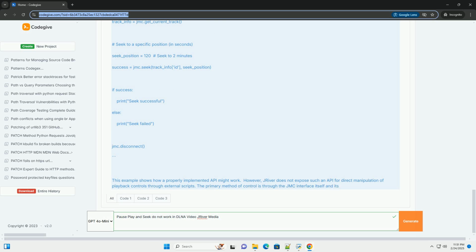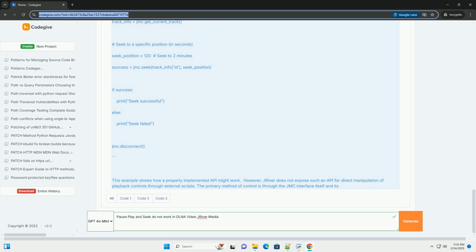7. Restart devices. Restarting both the JMC server and the DLNA client can often resolve temporary glitches. 8. Update JMC and client firmware. Ensure that JMC and your DLNA client have the latest firmware updates installed. Updates often include bug fixes and performance improvements. 9. Test with different clients. If possible, try using a different DLNA client to rule out a client-specific issue. This helps isolate the problem to either the server or the client device.